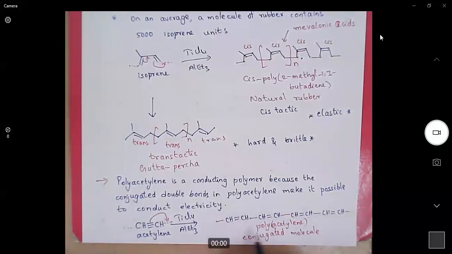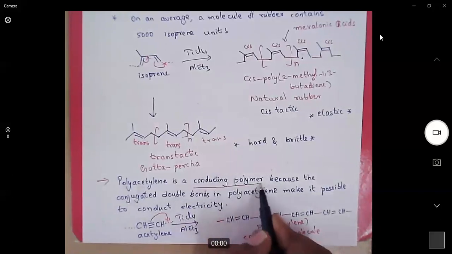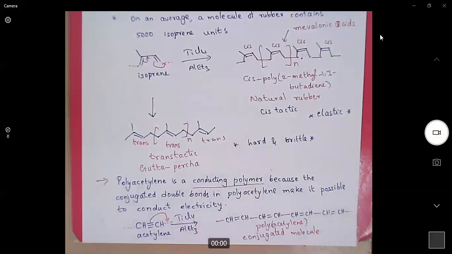All this is possible because of the conjugation. So when we have conjugation in a polymer, then that polymer acts as a conducting polymer. So Ziegler-Natta catalysis was very useful in the synthesis of conducting polymers.